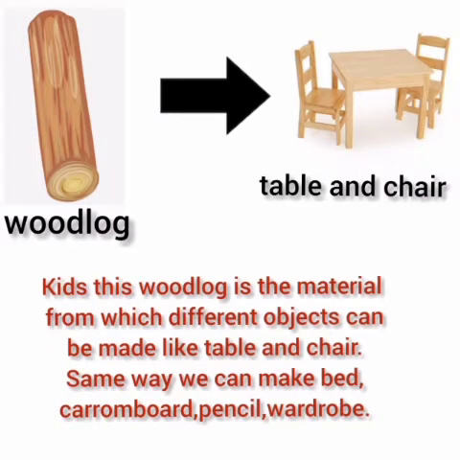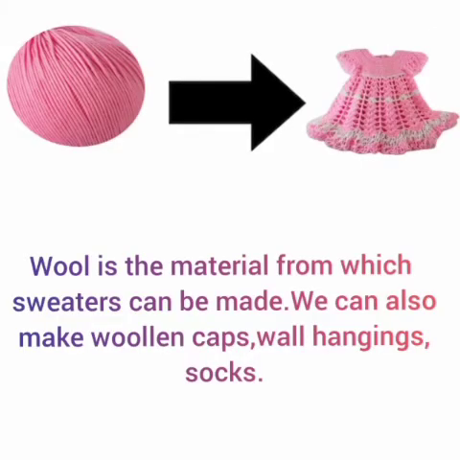Kids, this wood log is the material from which different objects can be made, like table and chair. Same way we can make bed, carom board, pencil, wardrobe. Wool is the material from which sweaters can be made. We can also make woolen caps, wall hangings, socks.